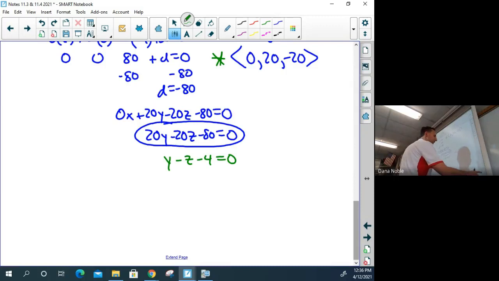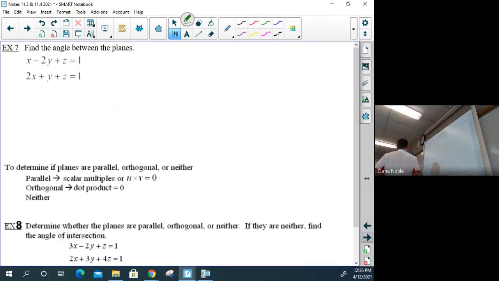Let's turn this over to the next page and look at angles between planes. If I give you two plane equations like you see here, I want you to find the angle. Clearly, they've already moved the 1 over to the right-hand side. That's the d value, but it's not necessary for our work, because what we need to know is how the normal vectors are relating. So normal vector number 1 is 1, negative 2, and 1 from the first equation. The second equation gives 2, 1, and 1. Those are the coefficients in front of the x, y, and z.